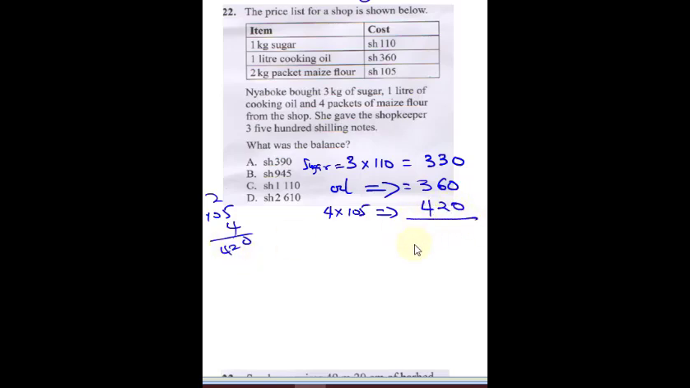Okay, so when you sum this up, you're going to get 0. 3 plus 6 is 9. 9 plus 2 is 11. You write 1 and carry 1. So this is going to be 3 plus 3, 6, 10, and this is 1110 shillings.